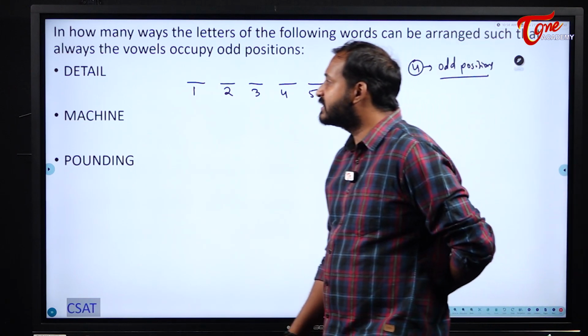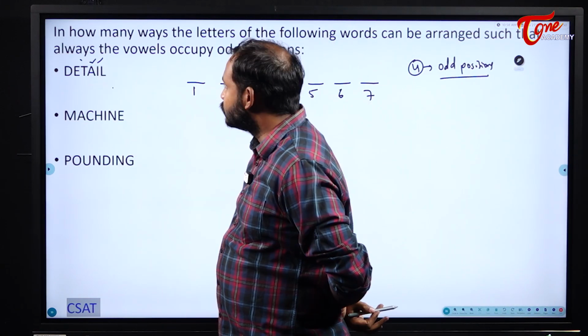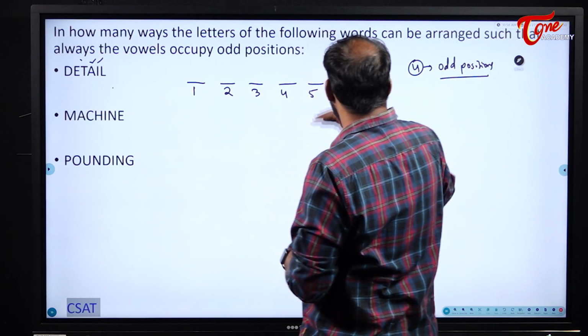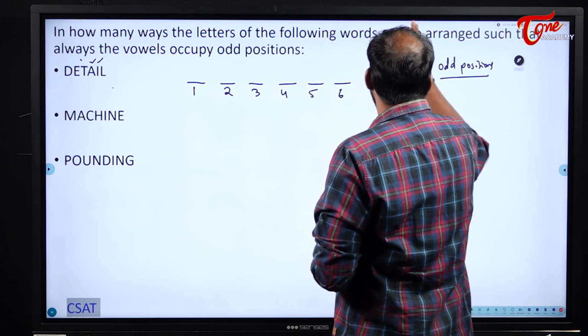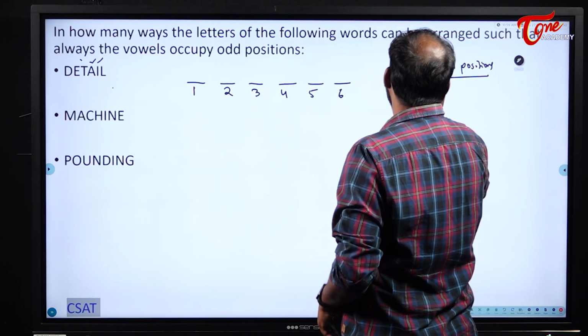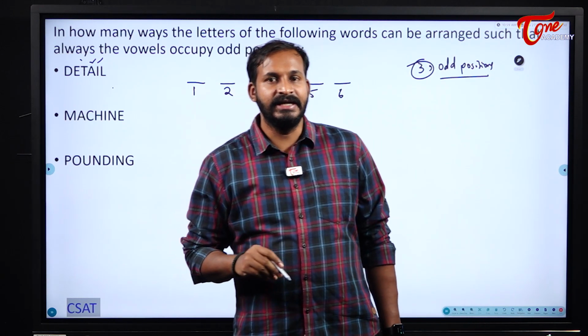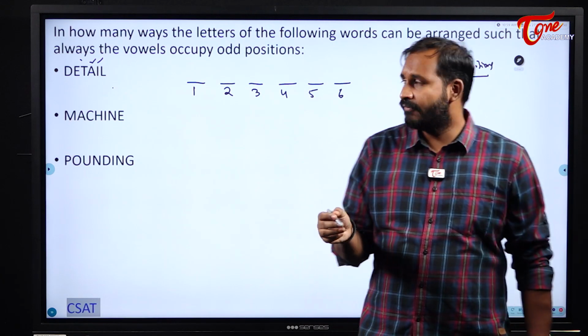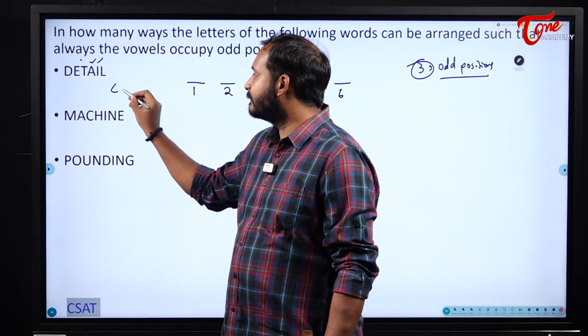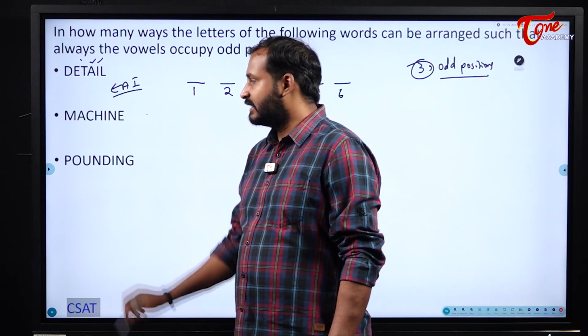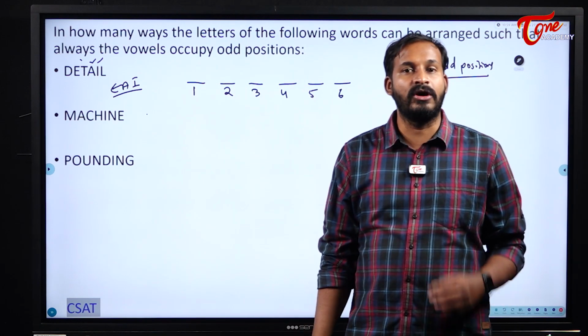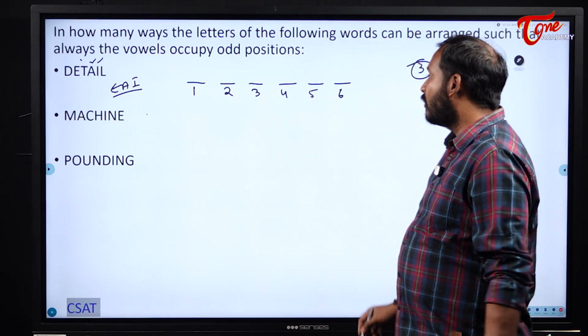So, how many letters are there actually in detail? Sorry, only 6 letters, right? So how many odd positions will I have here? 3 odd positions. And in detail, how many vowels are there for me? E, A, I. 3 vowels are there. So these 3 vowels should first occupy those 3 odd positions.